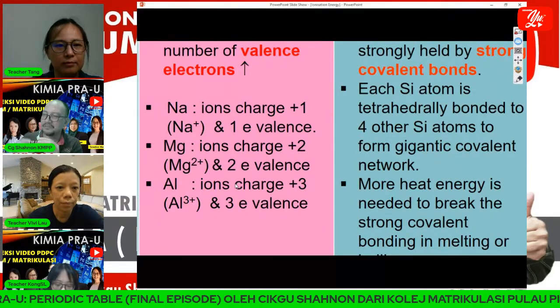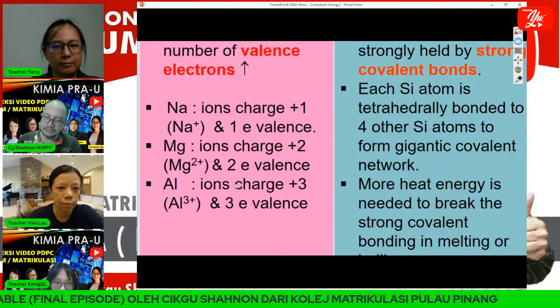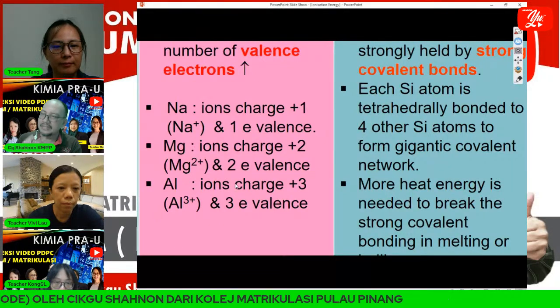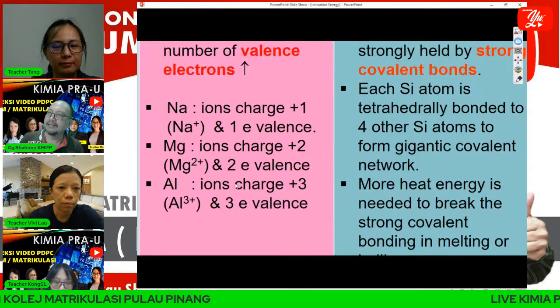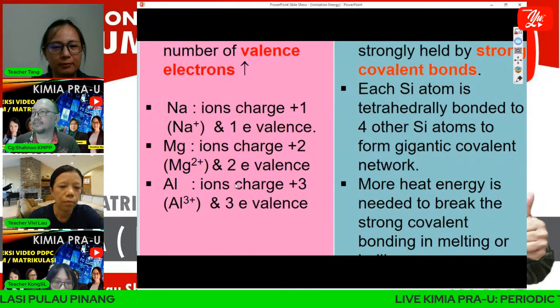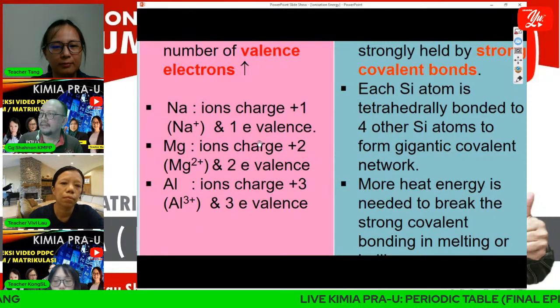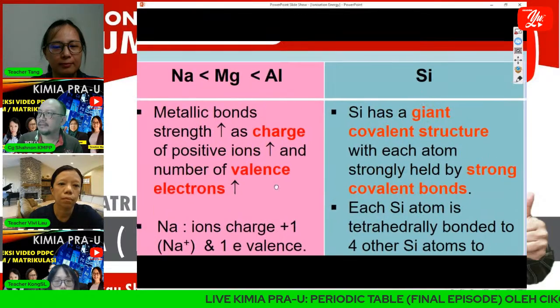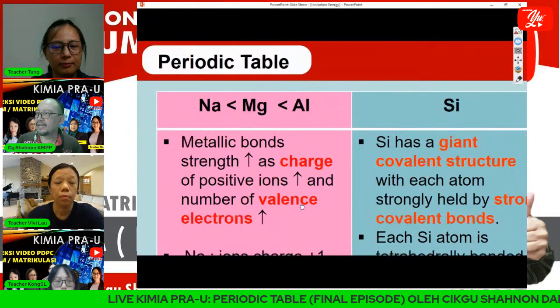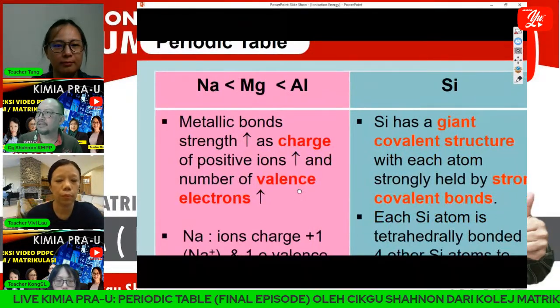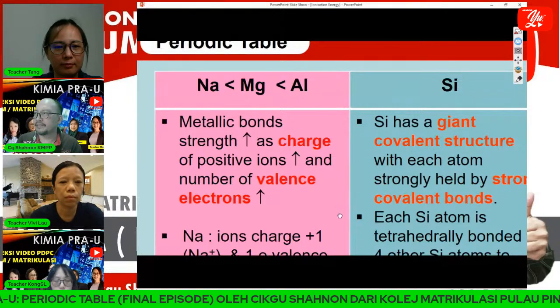Because of that, the melting point and boiling point of aluminium are higher than magnesium and sodium. This is how we explain the metallic bond from sodium to aluminium.